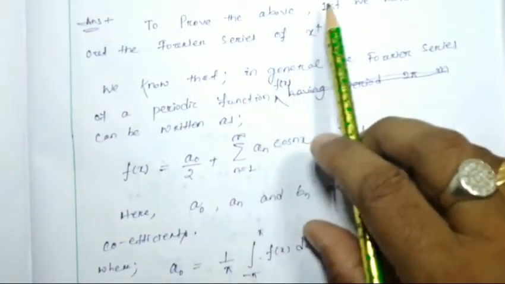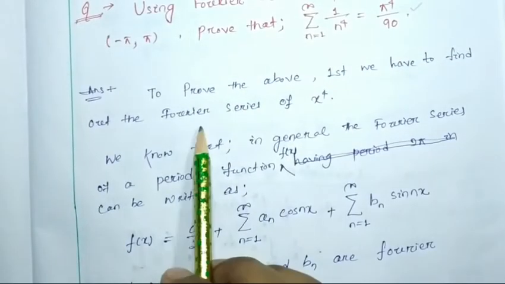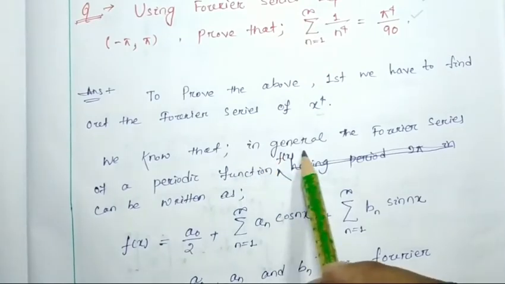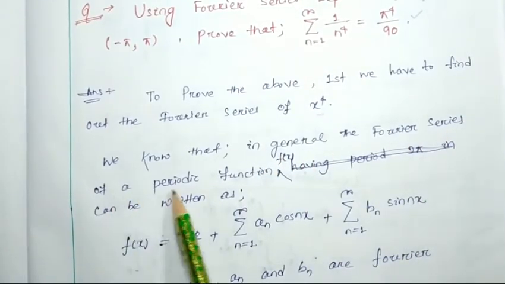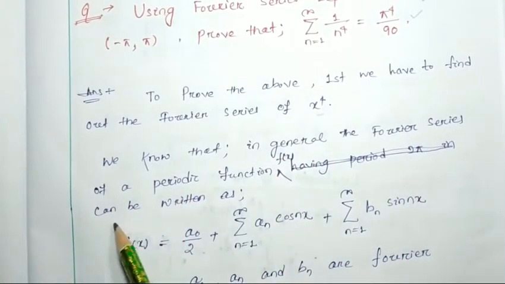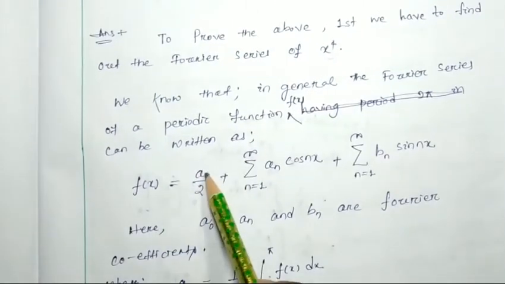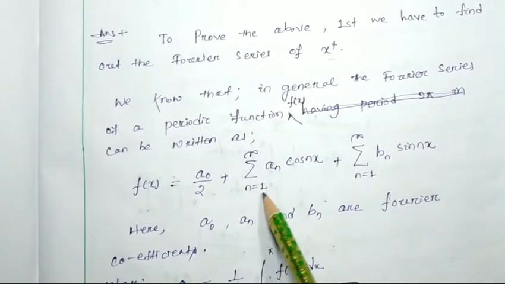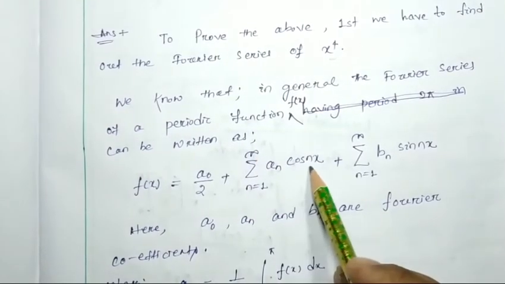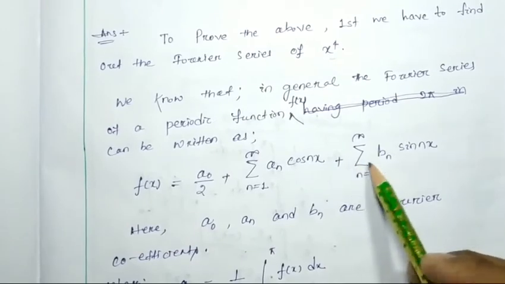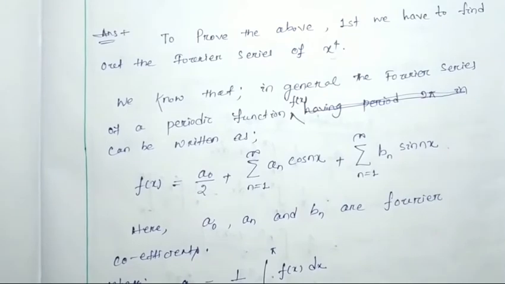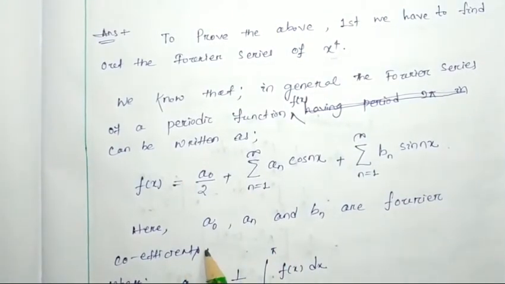So to prove the above, first we have to find the Fourier series of x to the power 4. We know that in general the Fourier series of a periodic function f(x) can be written as f(x) equal to a0 by 2 plus summation over n equal to 1 to infinity of an cos nx plus summation over n equal to 1 to infinity of bn sin nx. These things we know. Here a0, an, bn are the Fourier coefficients.